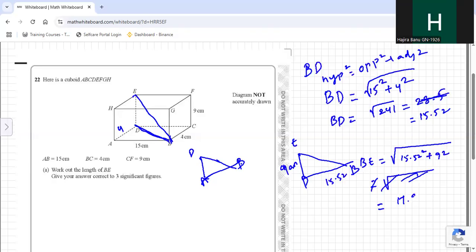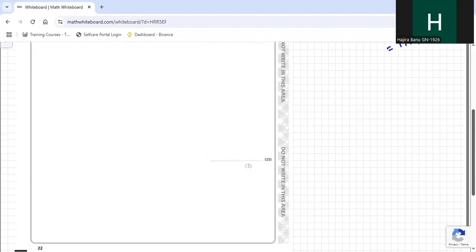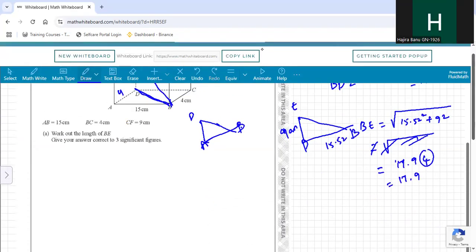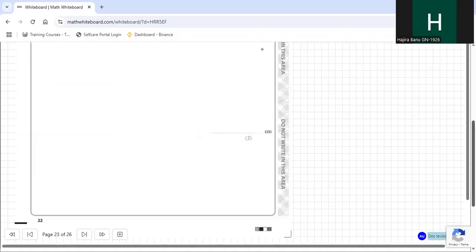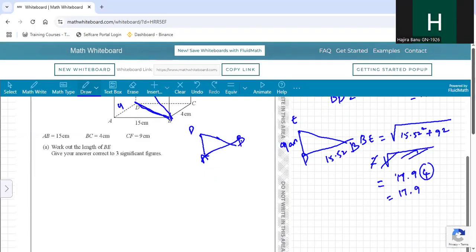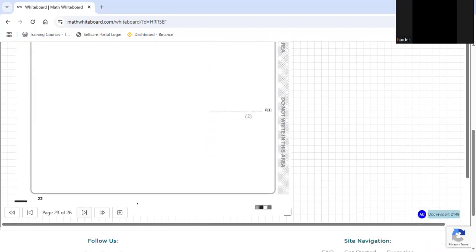17.94. Very good. Now he asks you to correct to three significant figure. 1, 2, 3. The next number is 4, less than 5. So it will be 17.9. That's it. How many marks? 2 marks question. Any clarity is needed?